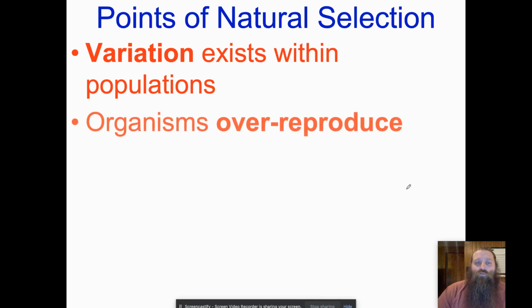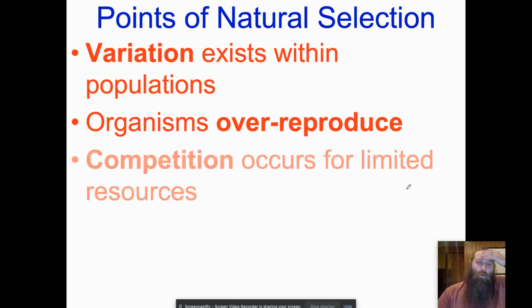The second thing he noticed was that organisms tend to over-reproduce. All right, so, I'm sure you've watched one of those nature shows like Blue Planet or something like that, and you notice the turtles lay like 50 eggs, right? Why do they do that? Well, the fact is that there is competition in the natural world because resources are limited. Okay, and so the more offspring you have, the better the chances that at least some of them will survive and pass on their genes.